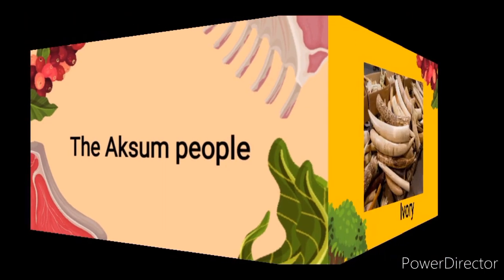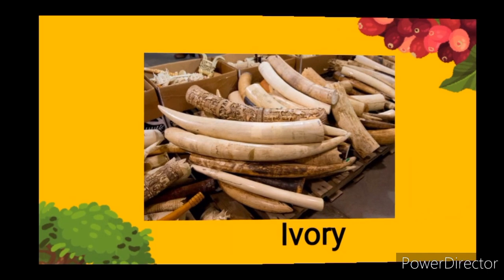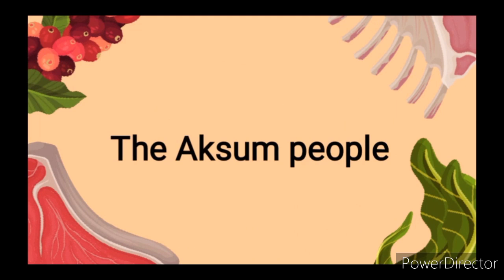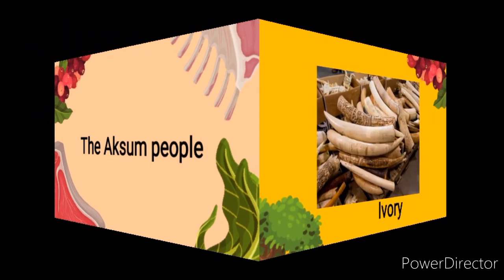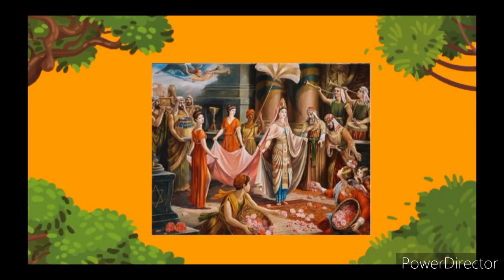Now let's go over to the Aksum people. The Aksum people are from Ethiopia, and Ethiopia is a very ancient, very old kingdom in Africa. The Axum people were famous for their sale of ivory. They used to sell ivories a lot. Ivories are materials that we get mostly from some animals.